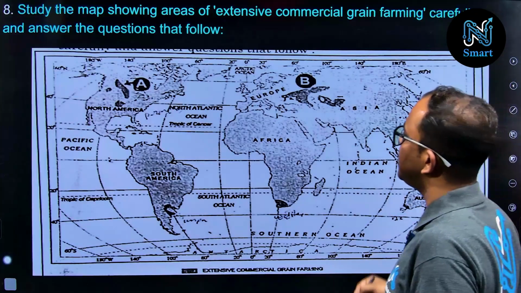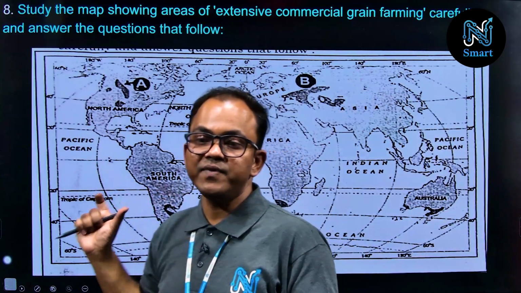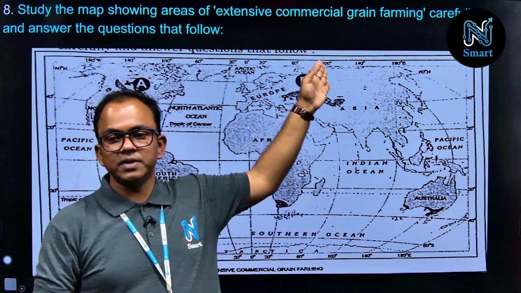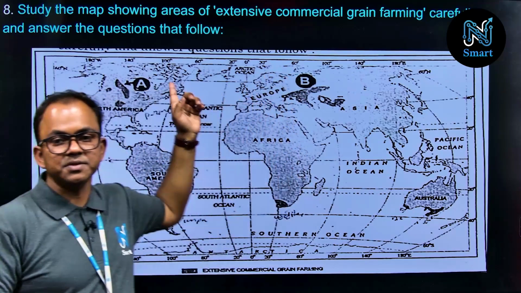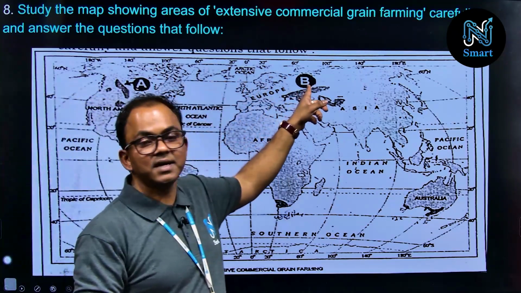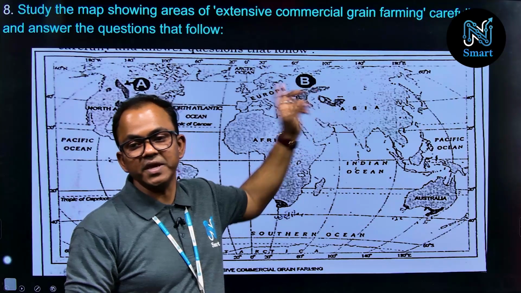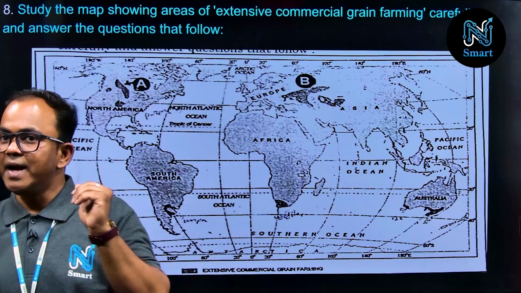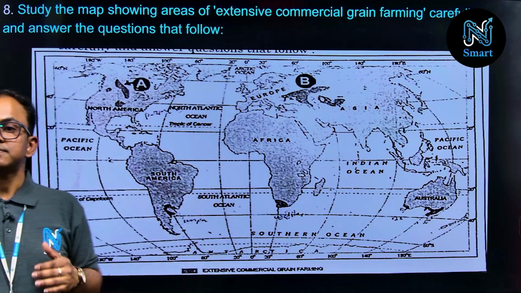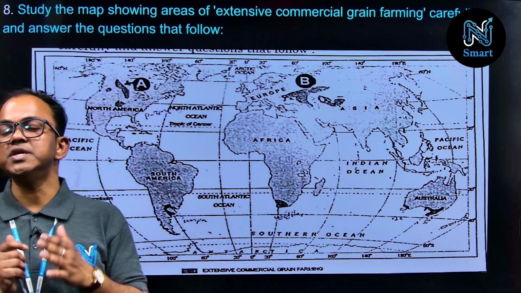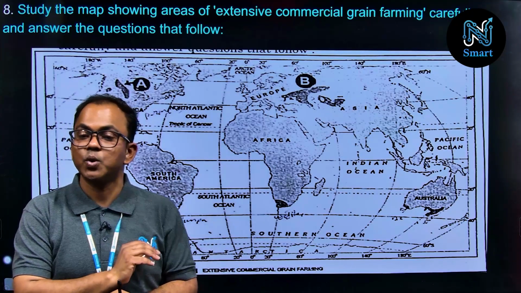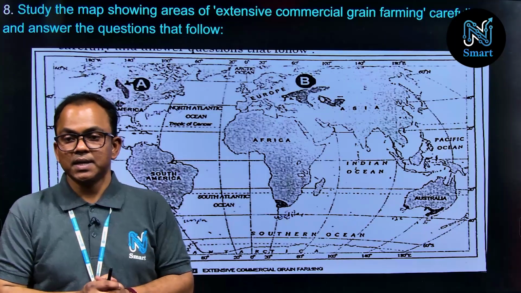So question 18: you can see one of the maps is attached here, and here are a few indications. Suppose this region is marked here with A, and this region is marked as B. Now what is the identity of these two areas in terms of agriculture production? These two regions are well known for commercial grain production. They are well known regions of the world, right?